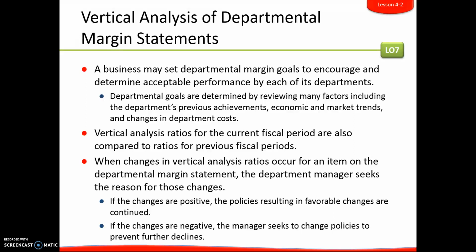If you look at page 110 in your book, they do go into a little bit more detail about some of the specific ratios we were looking at. Again, like I said, the departmental margin ratio, cost of merchandise sold ratio, direct expenses ratio, and some of the factors that might affect some of those. So you might want to take a little look at that. It could make an appearance on the test, so you might just want to read through page number 110 in your book.